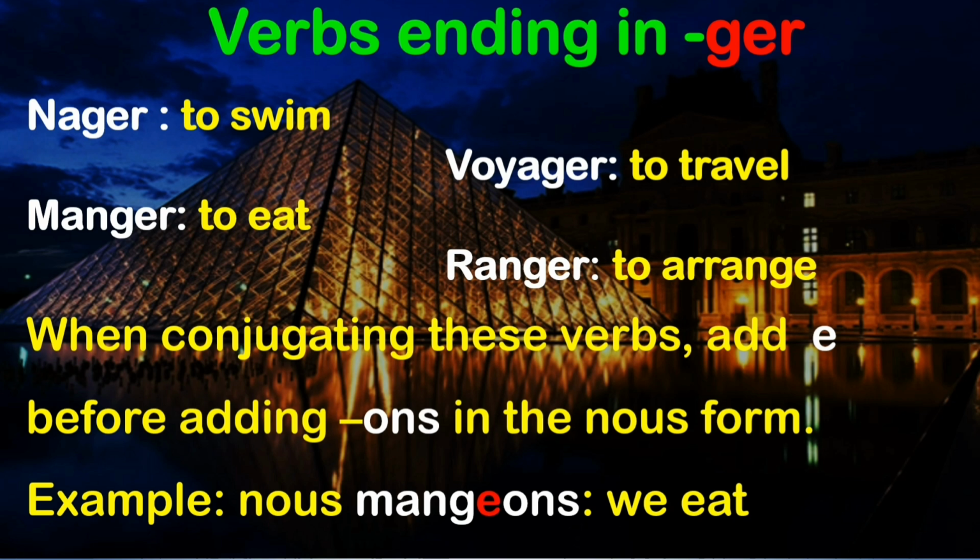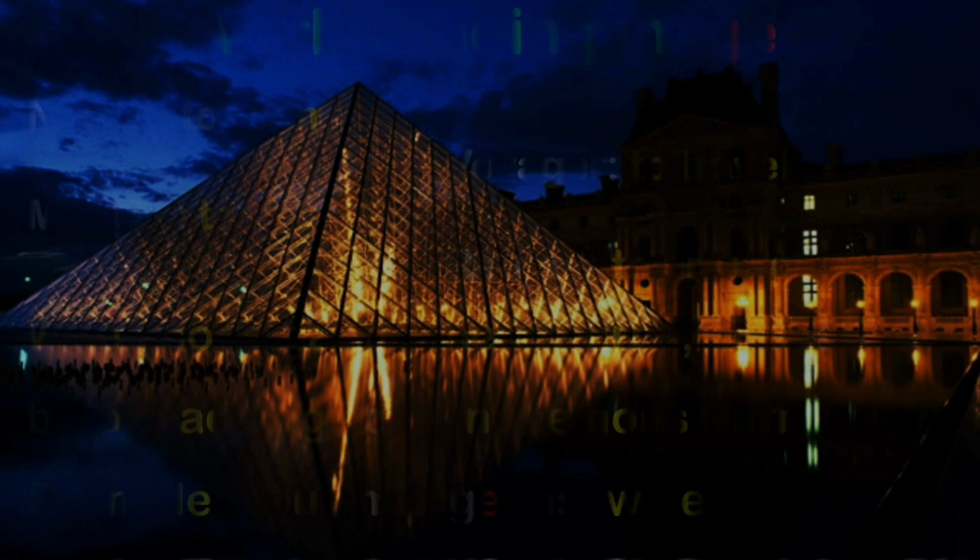This irregularity comes only with ONS, not with any other subject pronoun. So when you use nous with a GER group verb, you have to add an E in the nous conjugation. If you forget to put it, it's wrong, it's a big mistake in the conjugation. So nous mangeons, which means we eat. Right? So let us go further.